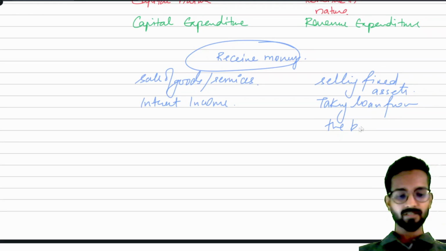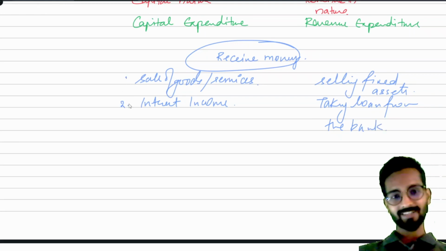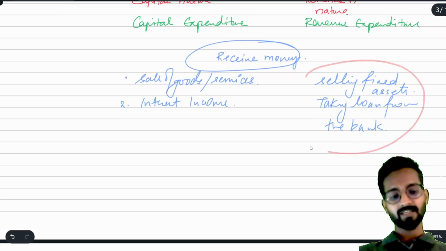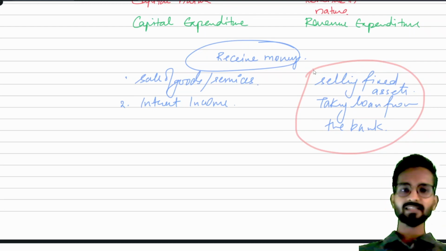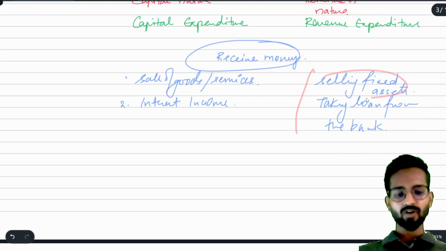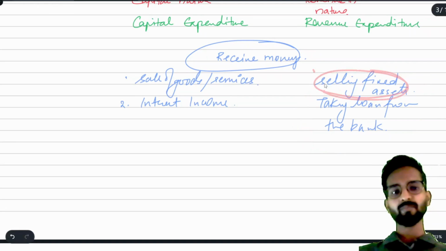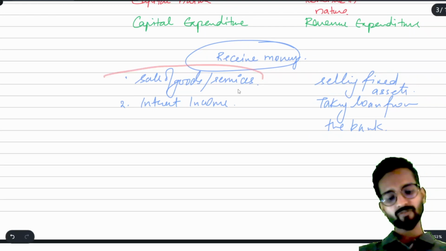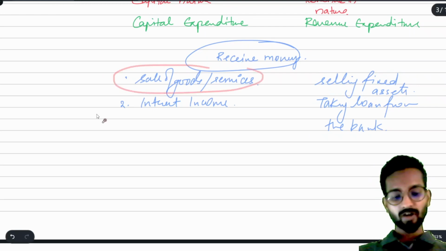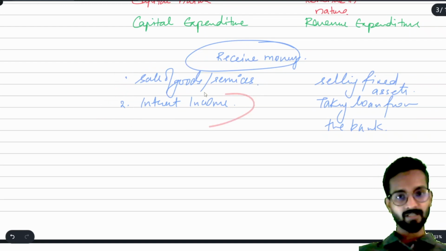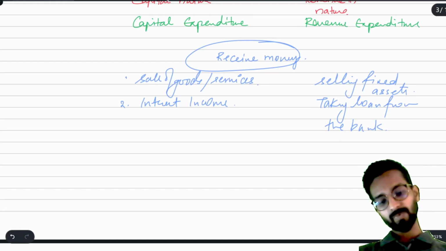But sir, we are not understanding why you are not writing all the points in one line. Now understand this. The point is, selling fixed asset and taking loan from bank, these transactions happen once in a year or might be once in 2 years, 5 years, 10 years. Obviously, we are not in the business of selling fixed assets. Why would any company sell their fixed asset every day? Obviously not. Our normal course of business is selling of goods and services. If we are in the finance sector, our normal course of business is our interest income. Understood? Now come back to our PDF.